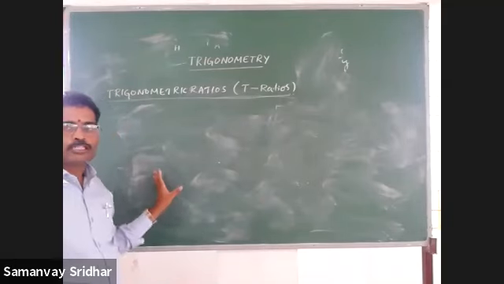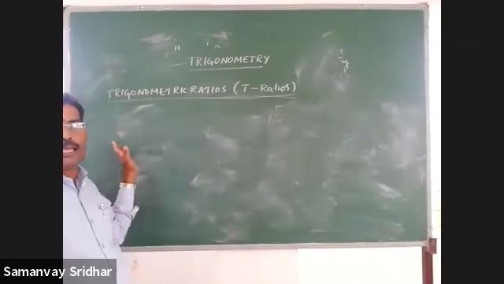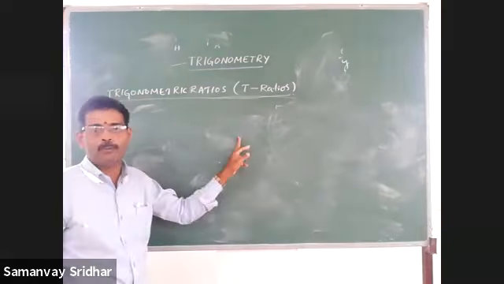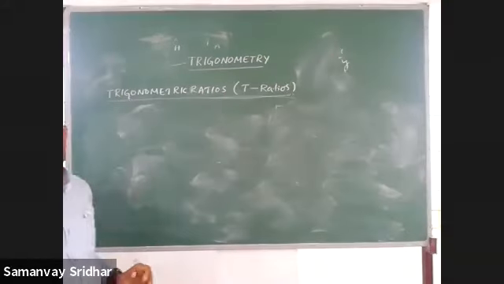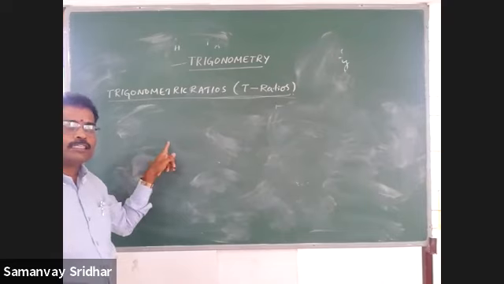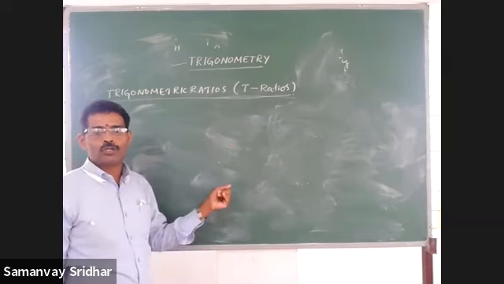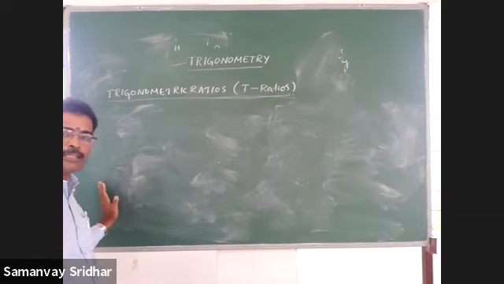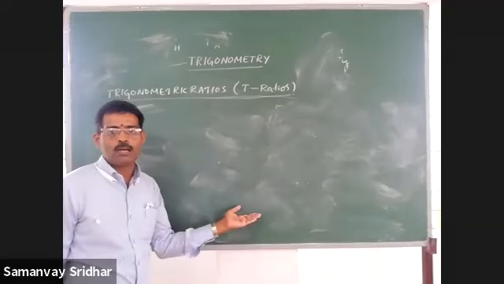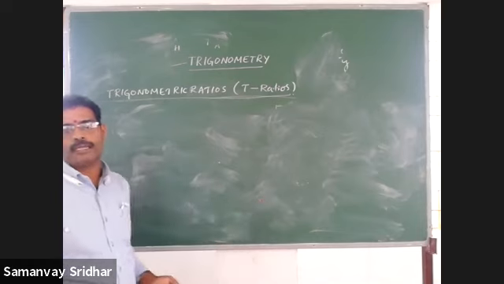When you write the reciprocals of these, you are going to get cosec, sec, and cot. Cosec is the reciprocal of sin. When sin theta is equal to the opposite side of theta divided by the hypotenuse, then cosec theta will become the hypotenuse divided by the opposite side of theta. When cos theta is the adjacent side of theta divided by the hypotenuse, the reciprocal, sec theta, is equal to the hypotenuse by the adjacent side of theta. Then tan theta is equal to the opposite side of theta divided by the adjacent side of theta, and the reciprocal, cot, will become the adjacent side of theta divided by the opposite side of theta.